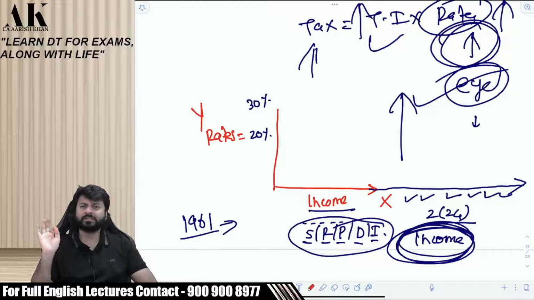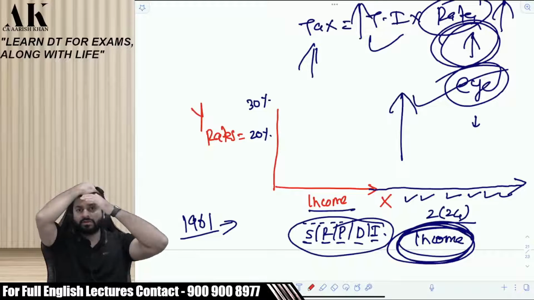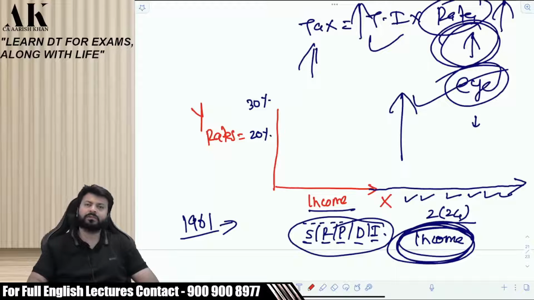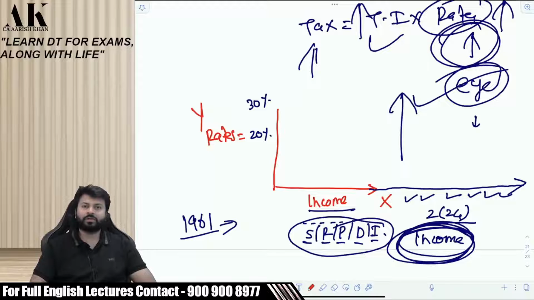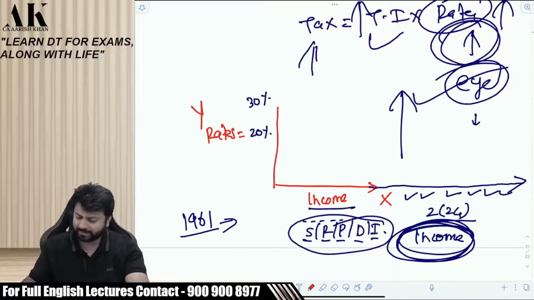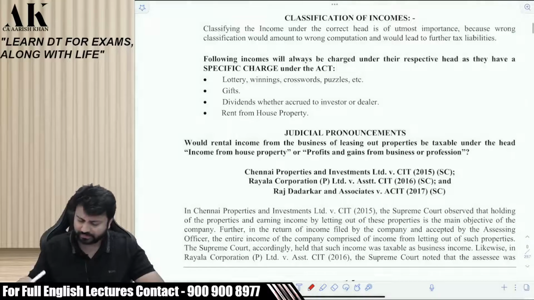Whenever there is an inclusive definition in the entire law, believe me, there might be a lot of disputes in the industry between the department and the assessee. There might be a lot of litigation in the industry. The technical term for disputes is litigation. So there might be a lot of litigation between the taxpayer and the department, because the law is not clear, the law is not exhaustive. The law gives us only an illustrative list. It does not give us any kind of clarity. So let's read this particular thing once from the book so that this gives us further clarity.